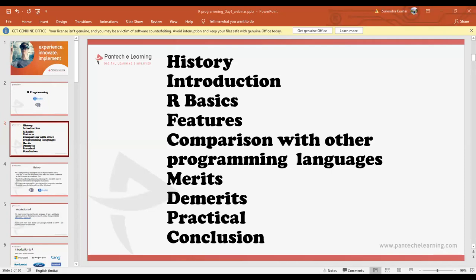So why are we going on to this language? Although we have many languages till now, C, C++, Java, Python, all these languages are already present. So what makes this R programming so special?